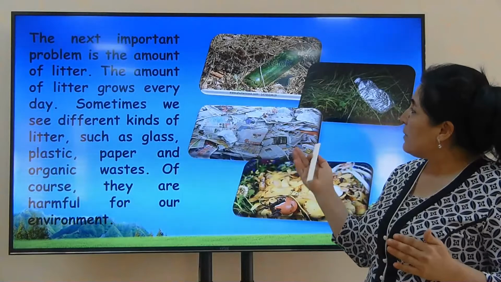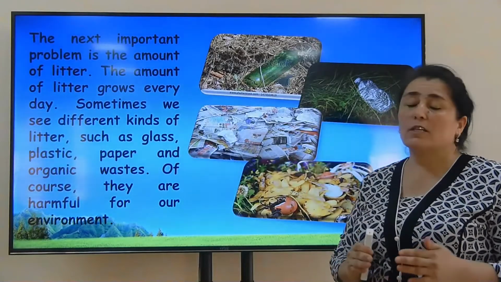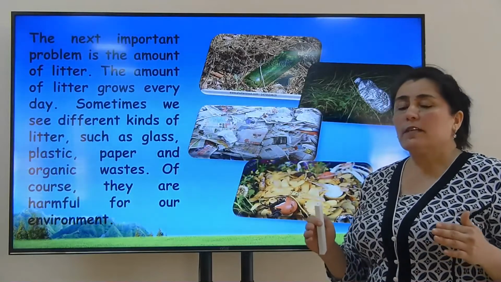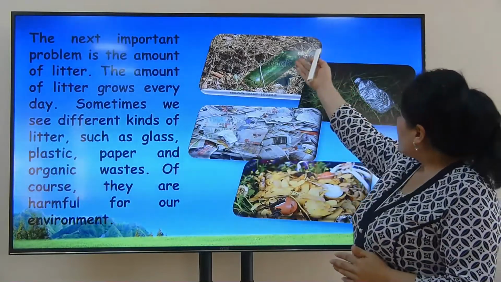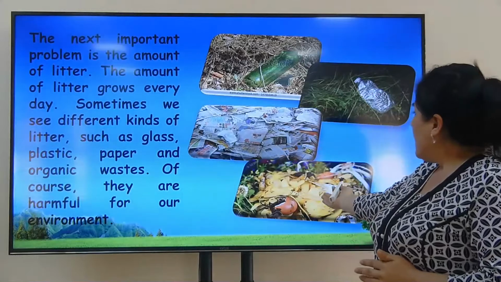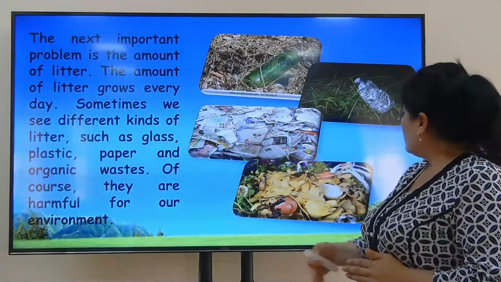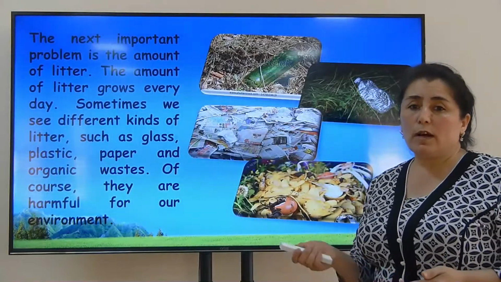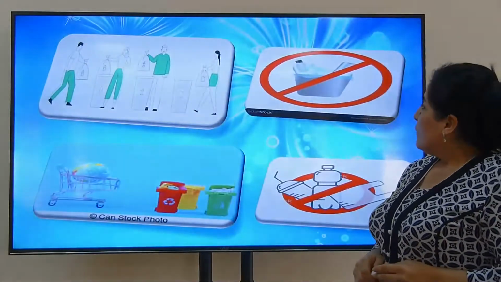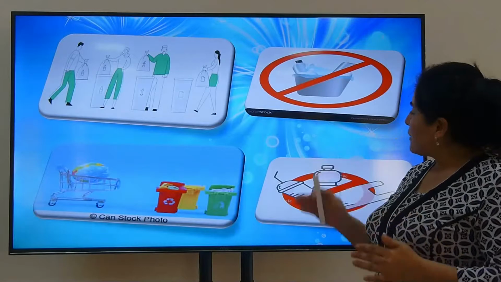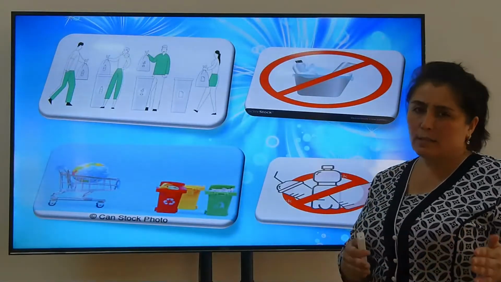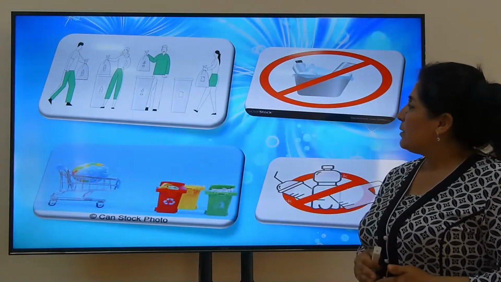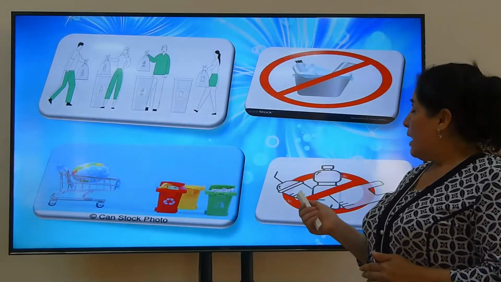The next important problem is the amount of litter. The amount of litter grows every day. We can see everywhere different kinds of litter, such as glass, plastic, paper, and other organic wastes. Of course, they are very harmful for our environment. We shouldn't throw such things everywhere. In this way, we will harm our environment. There are special places to throw them.